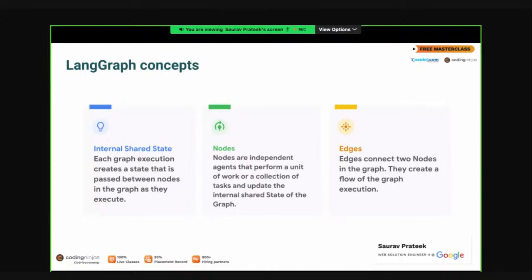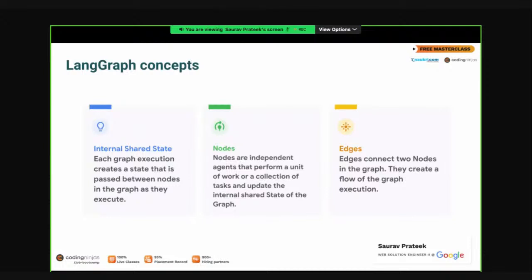Suppose I get a particular state, and within that state I have some information. I can modify that information and pass the state to the other nodes, and the other nodes will see the modification done by me. So it's a kind of communication channel where one node can make a modification and pass it to the other node, and the other node can see what has been done by the previous node. That is the concept of internal shared state. The second thing is the nodes.